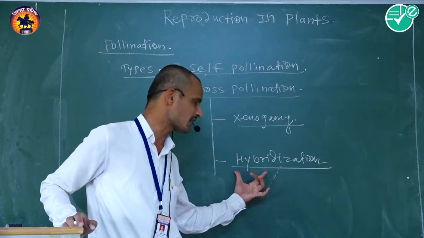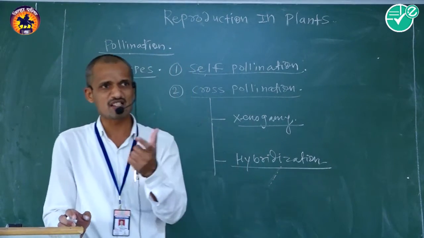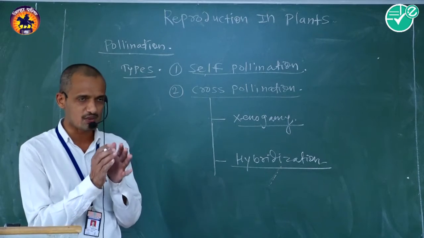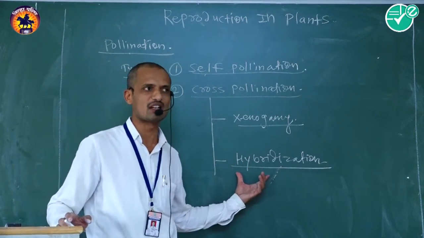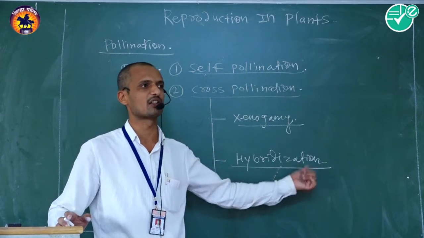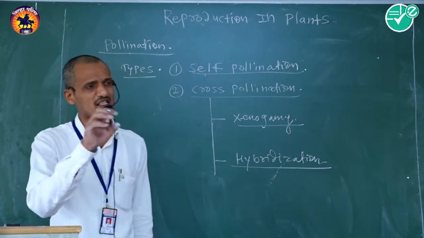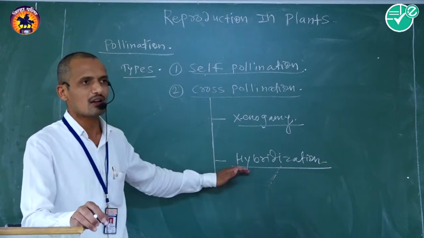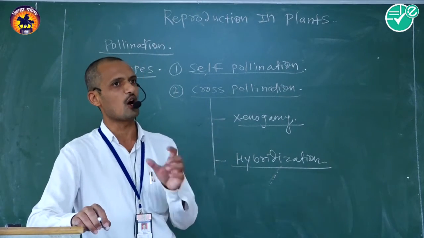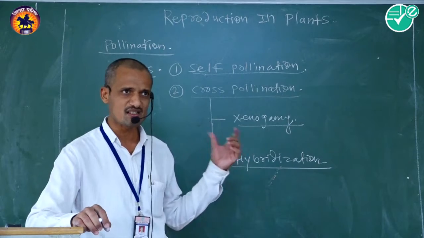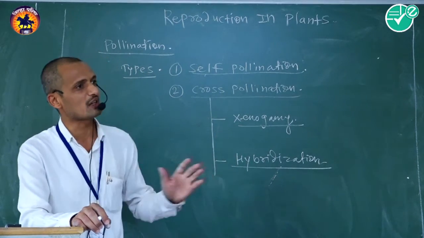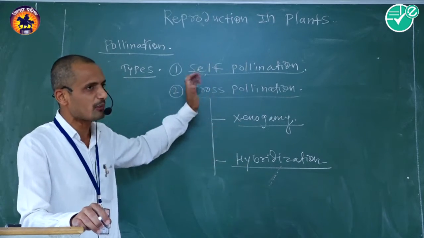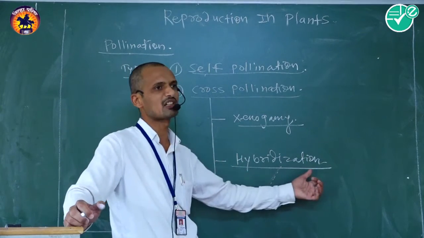Here flowers become different, plant bodies become different, as well as species is also different during this kind of pollination, that is called hybridization. Example for this hybridization: any two species of cotton plants, that is, two different species are required for the completion of the pollination phenomenon.